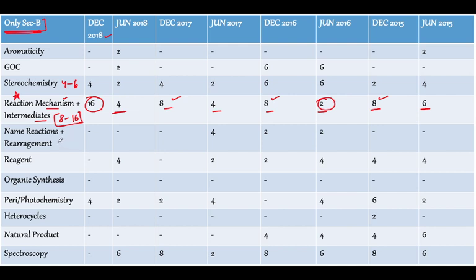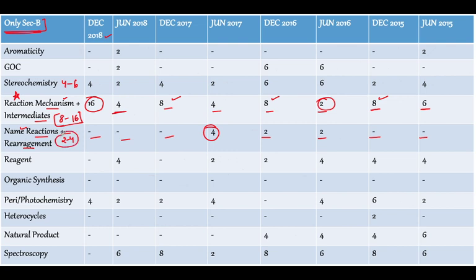So we have just started our discussion, and we are talking about only section B from all these years. I've tried to make a simple, non-confusing chart for you. Talking about name reactions plus rearrangements, because it's a hot topic for organic chemistry, we definitely have to consider how many questions are getting asked. From name reactions, if you talk about proper name reactions, no question in June 18, no question in December 18 as well. Then December 17, no question. In June 17, 4 marks, basically 2 questions of 2 marks, because this is section B. So very few questions from name reactions or rearrangements, only 2 to 4 marks.